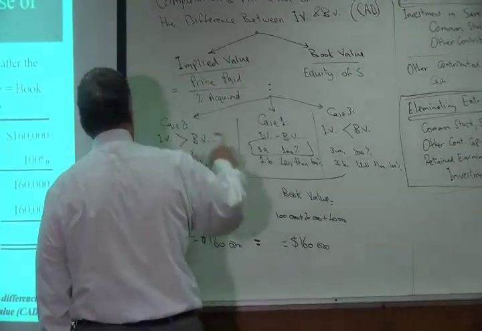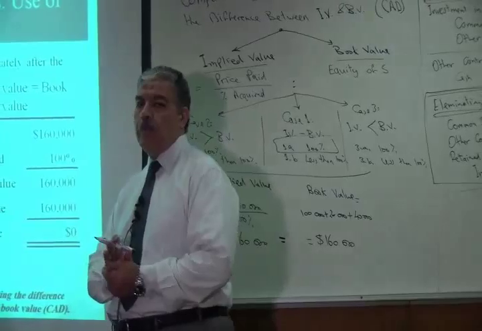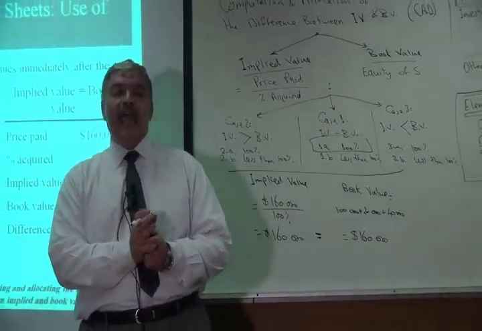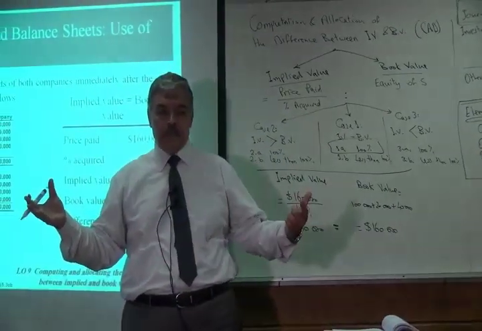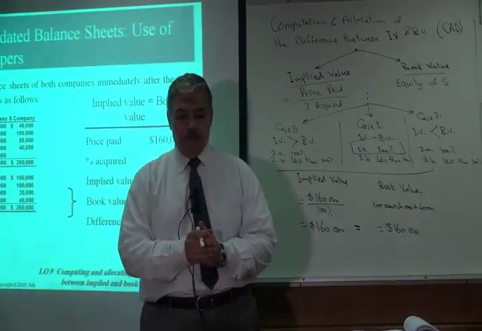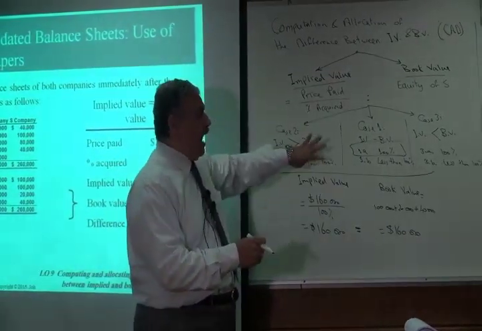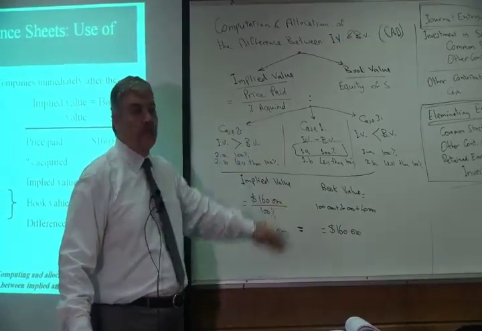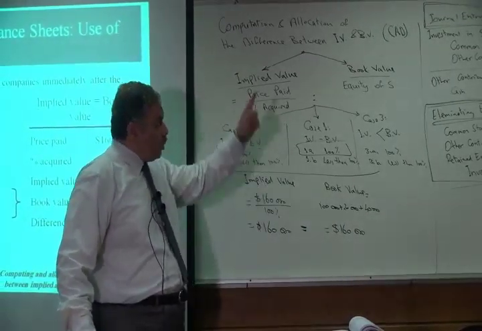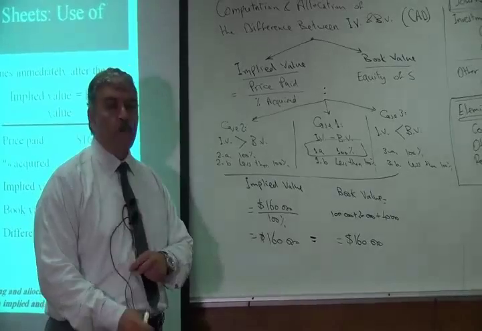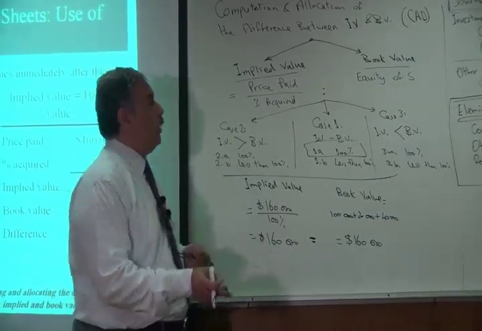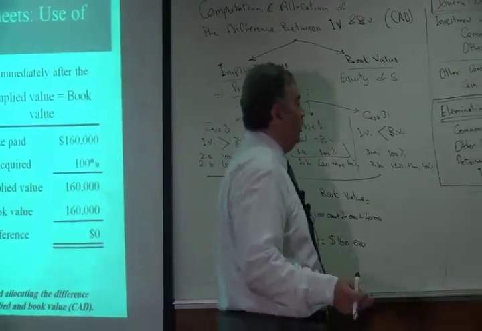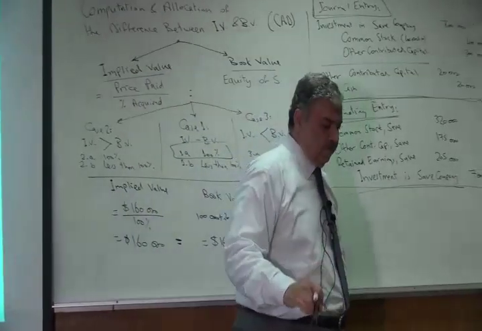So again, we are in case 1A, because we purchased 100%, and the book value equals the implied value. Okay, so we don't have goodwill, we don't have bargain. So we are in case 1A. So let's go for the journal entry. What will be the journal entry to record the acquisition in this case?